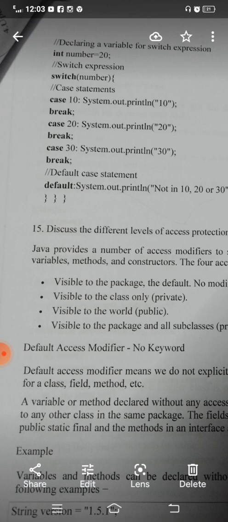So when case 20 is caught, the message 20 will be printed. After the printing, the control goes to the next statement, that is break. After the break is compiled, the control will be transferred out of the switch statement, because only one condition is executed from multiple conditions. So here the true part is the second case of the switch statement.